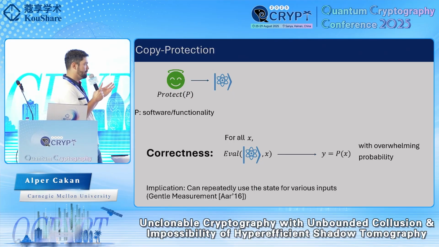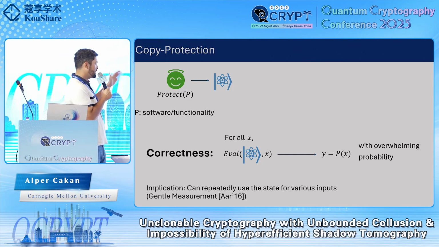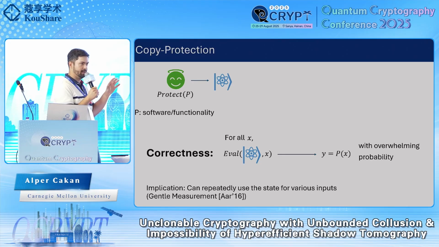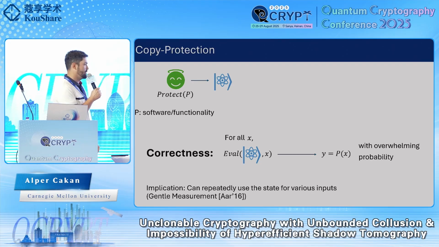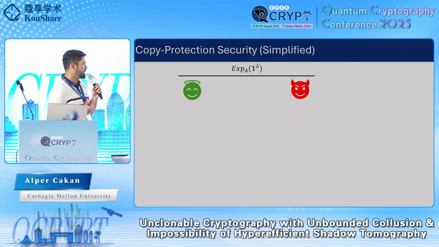By the gentle measurement lemma, we can do this in a specific way so that we do obtain the correct outcome, but the quantum state itself is not modified, except maybe in a very small trace distance. So this means that this encoding is almost as good as the original program. We can keep using it on very different, multiple inputs. And the main security requirement we want is codified by the following security experiment called copy protection security.